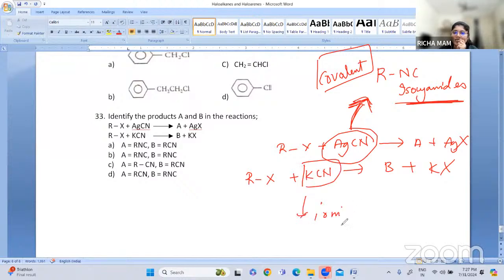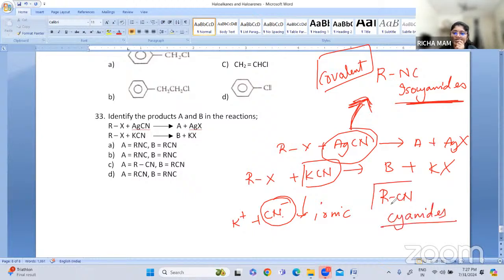KCN is ionic, and it can easily dissociate into K plus and CN minus. So that time what will happen? Our cyanide will go and attack, so it forms the cyanide group, RCN. So A is our isocyanide and B is our cyanide. Remember that. AgCN forms a covalent bond and forms isocyanides, and KCN forms an ionic bond and forms cyanide. So option A is the correct answer.